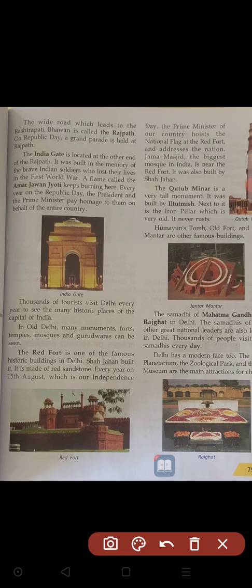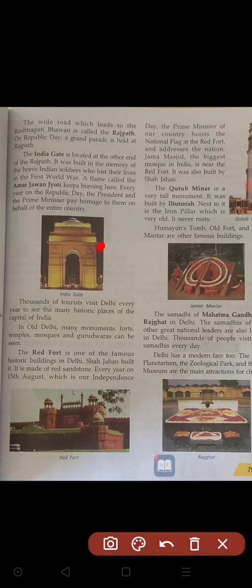Look at this image of India Gate, one of the buildings, at the other end of Rajpath. At one end there is Rashtrapati Bhavan and at the other end India Gate. The road in between is what we call Rajpath.